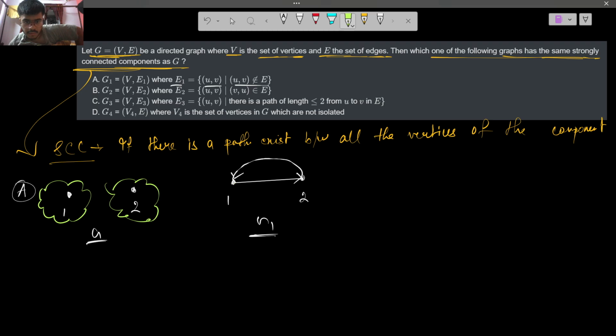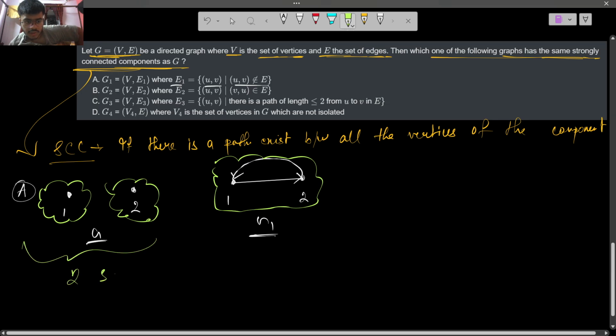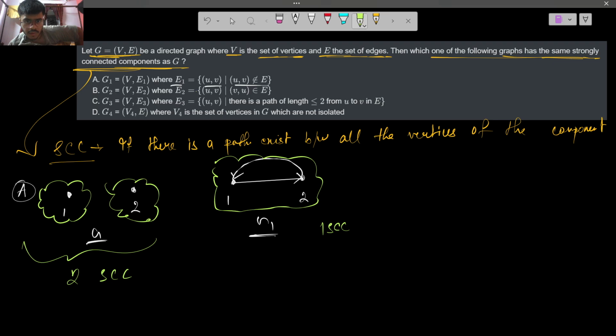So G1 has one strongly connected component and G has two. So this is false.